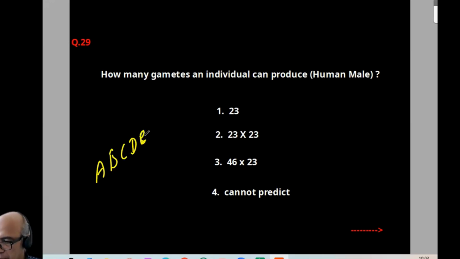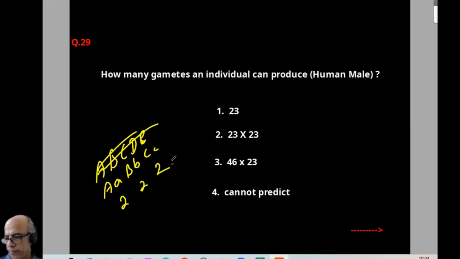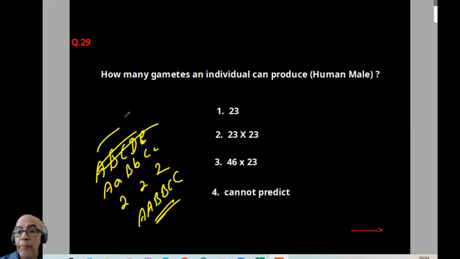Here we can find 2, 2, 2, those are types of gametes. Here it is not the type of gamete. How many gametes cannot be predicted. So the option is 4. I think you got the question. So think about the question and do it.